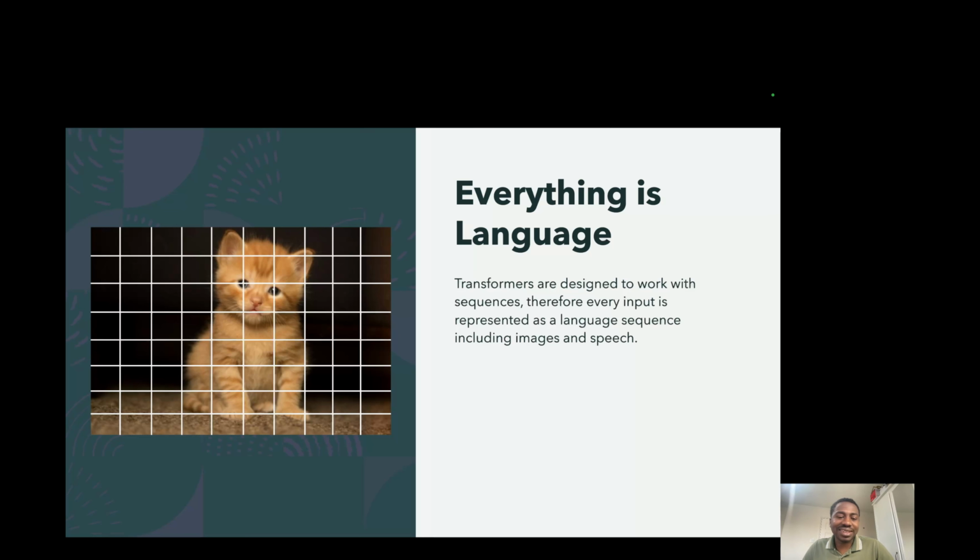So we essentially turn everything into language, whether it's image, whether it's speech, whether it's obviously text, which is language, and we turn everything into that language format, allowing us to have a single unified architecture and algorithm that allows us to model that efficiently, and a lot of times jointly, as can be seen in multimodal models that take in different modalities, like Gemini or GPT-4 Vision, for example.